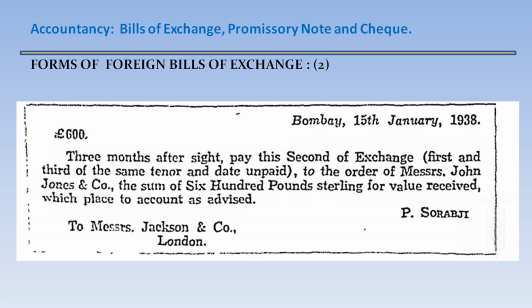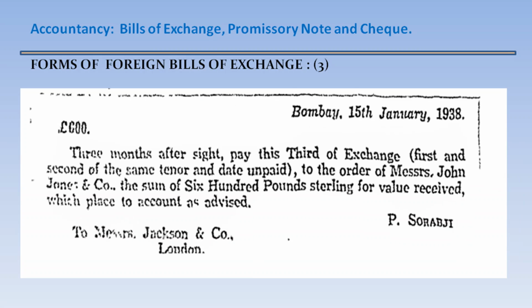This is another form of foreign bill of exchange. Place and date, pounds 600. 3 months after sight, pay this second of exchange, first and third of the same tenor and date, to the order of Messrs. John and Son, John Jones and Company, the sum of 600 pounds sterling for value received, which placed to account as advised. P. Sorabji to Messrs. Jackson and Company, London.